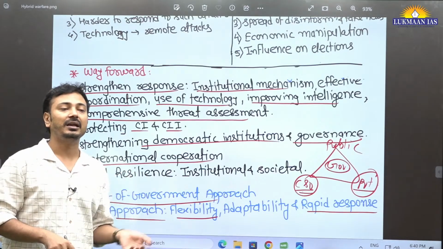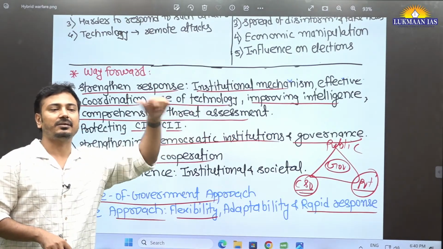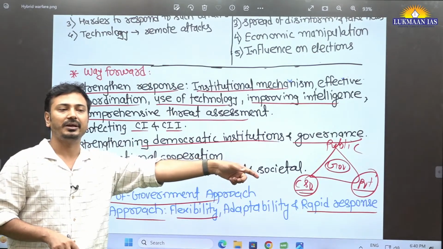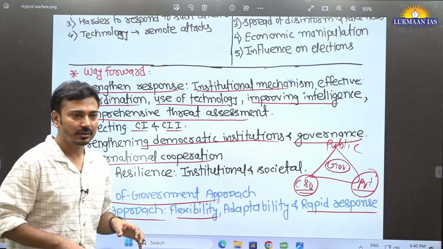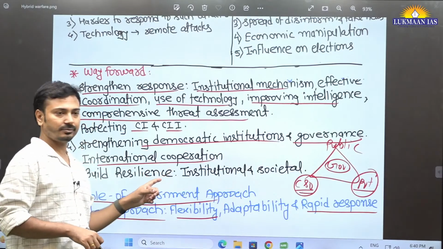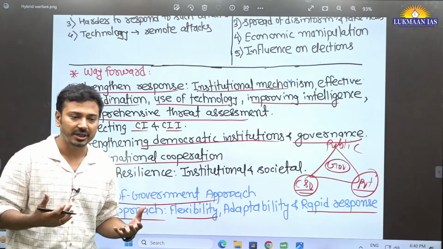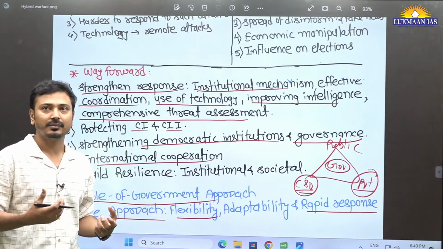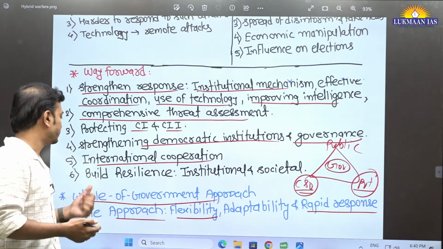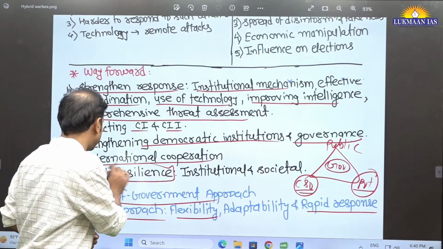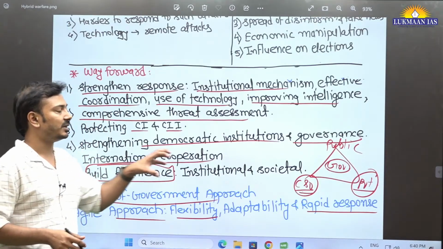That's why the intelligence related to that non-state actor from that country's law enforcement agencies is very important. International cooperation is largely related to intelligence sharing and information sharing in a real-time manner. Yes. Build resilience. This is very important. Again, institutional as well as societal.